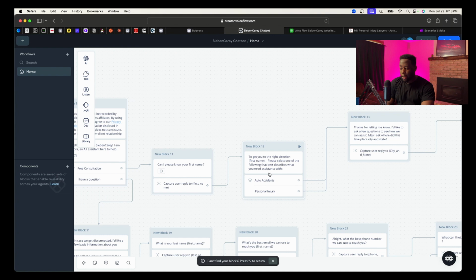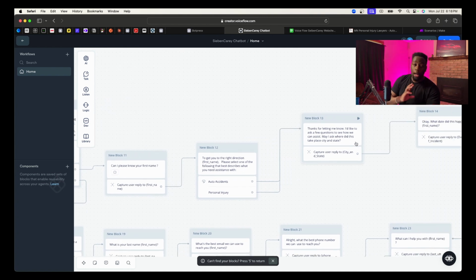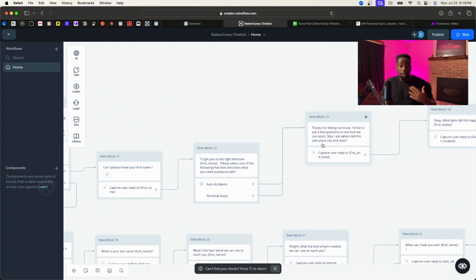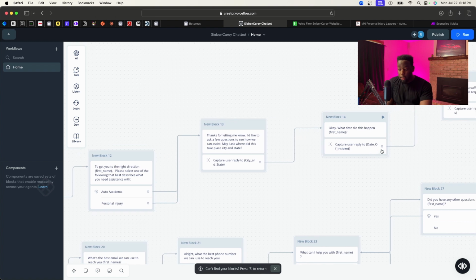So again, once they select one of the two, they'll be directed here where we'll ask more about the incident. So let's say, for example, they selected auto accidents, then we're asking them the first qualifying question: where did the accident take place? Because again, we're collecting as much information as we can, that way the law firm, after the lead submits their information, the staff can review the information that the lead entered and decide whether they can handle the case or not. So after they submit the city and state of where the accident happened, they'll also enter the date of the incident, because again, that's another important piece of information.